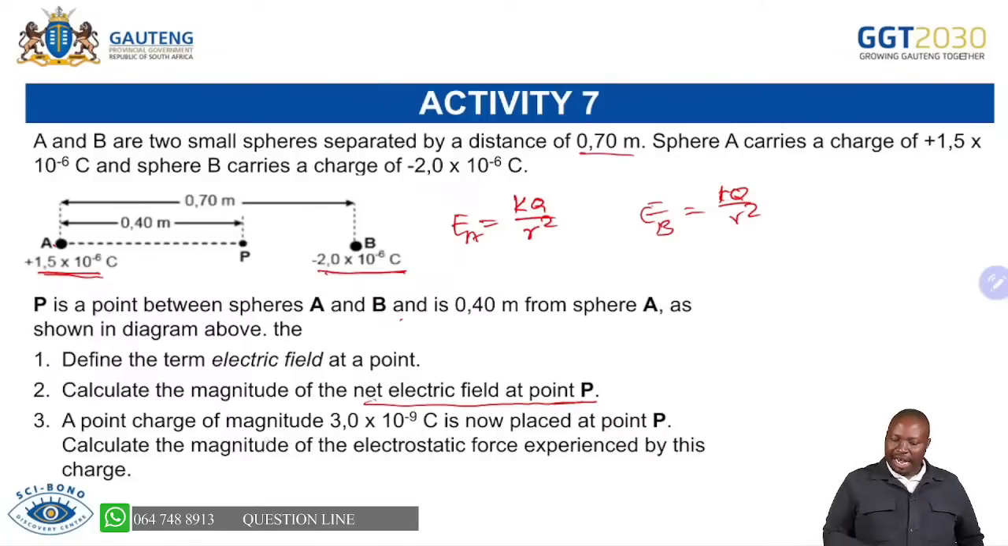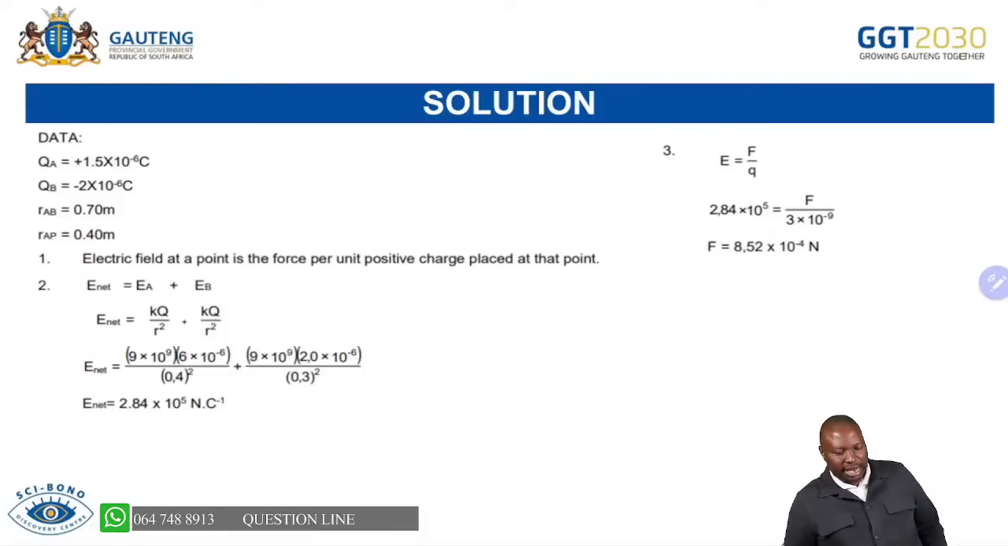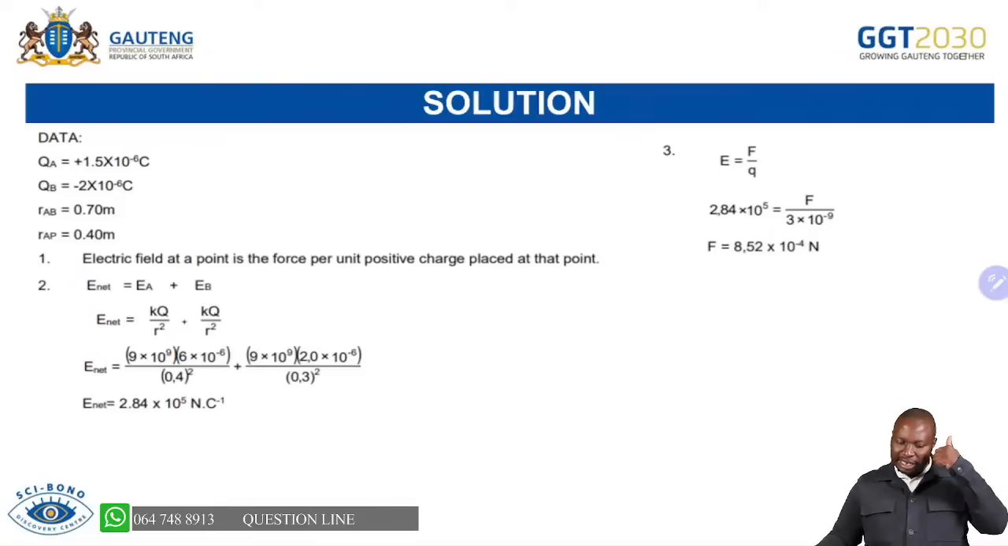And then a point charge of magnitude 3 times 10 to the power of minus 9 coulomb is now placed at P. Now they are giving you the value now at point P, and then say calculate the magnitude of the electrostatic force experienced by this charge. So you are able as well to do that calculation, which in this case, the main thing that we are emphasizing is the issue of data collection. So you collect your data, and then you will be able to check, as I indicated, is KQ over R squared for A and KQ over R squared for B. And then you are able to add them.